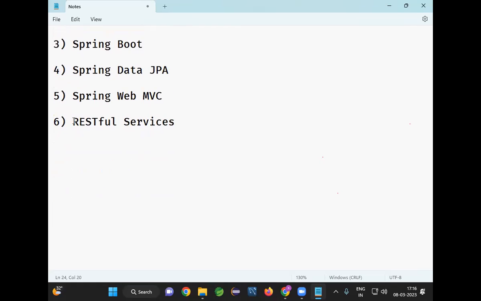We discussed web applications and distributed applications. We are going to learn RESTful services to understand distributed application development. So we can say we are going to learn Spring REST here. By using Spring REST, we are going to develop distributed applications. After these RESTful services are completed, we are going to learn Spring Cloud.